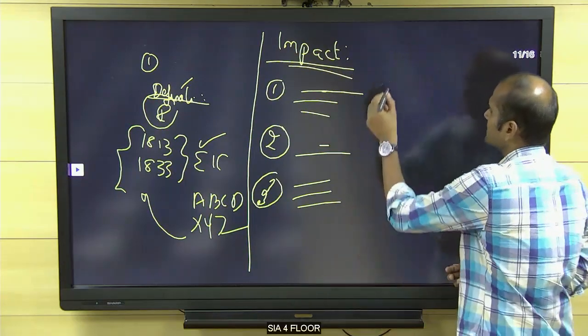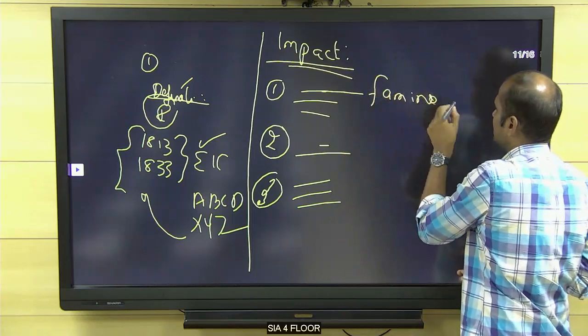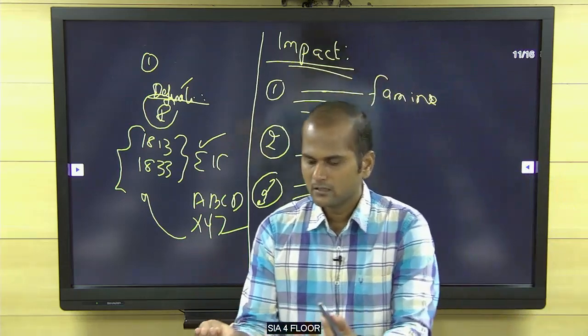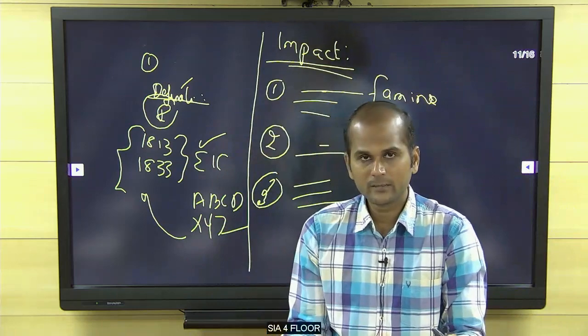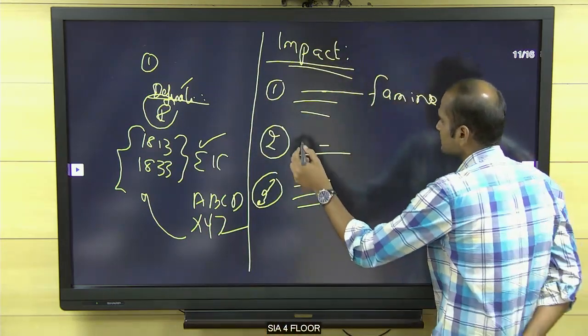What is the first impact? Famine. Simple. Am I right? First impact, famine. Why famine? Instead of food crops, cash crops mean no food crops. No food crops means definitely famine would come. Over. Second, what is the impact here?